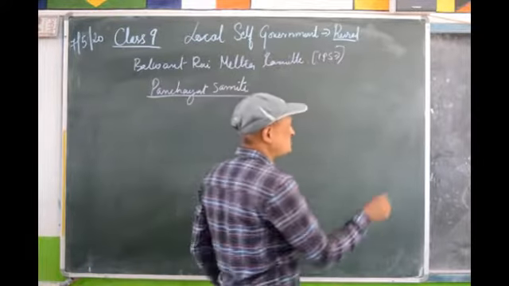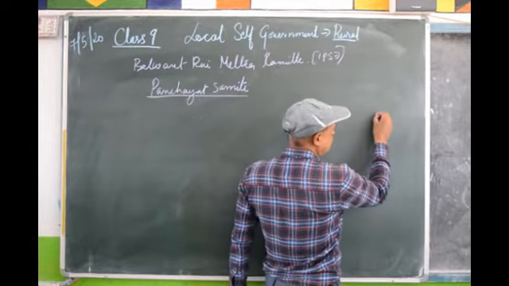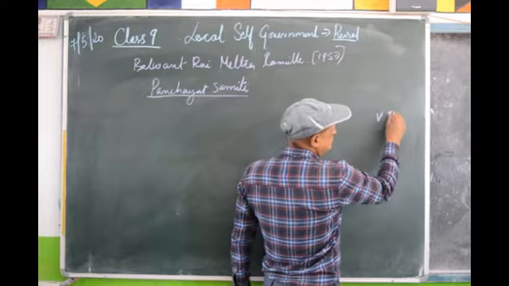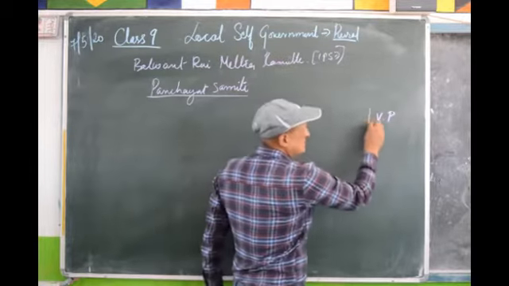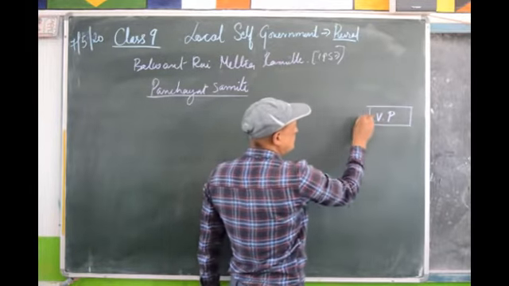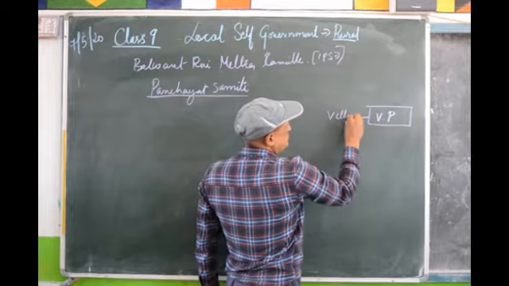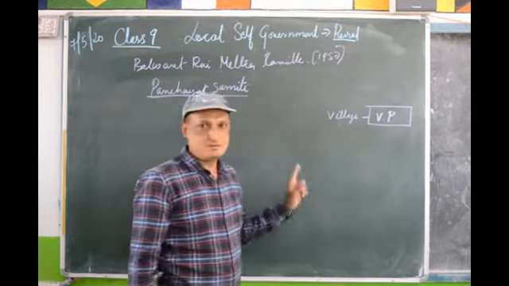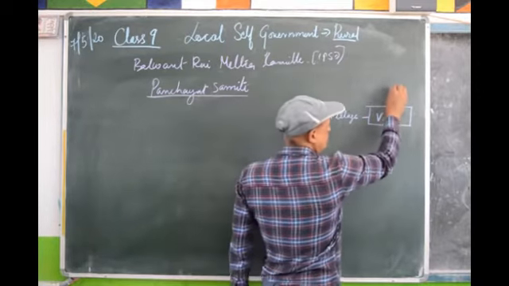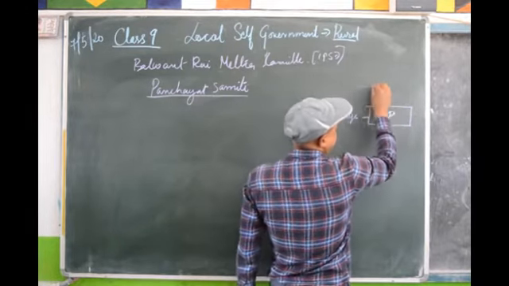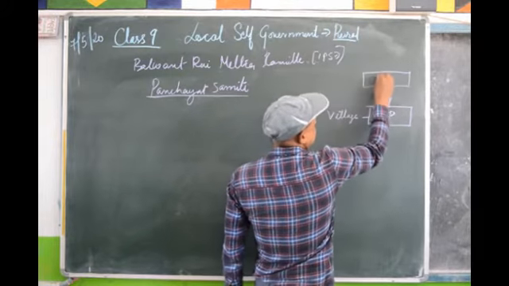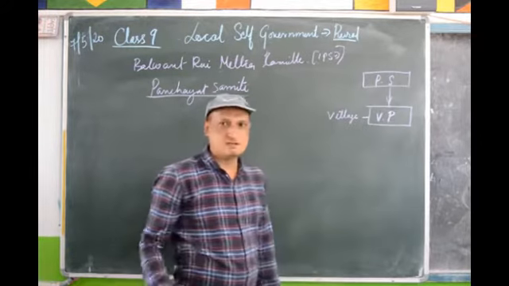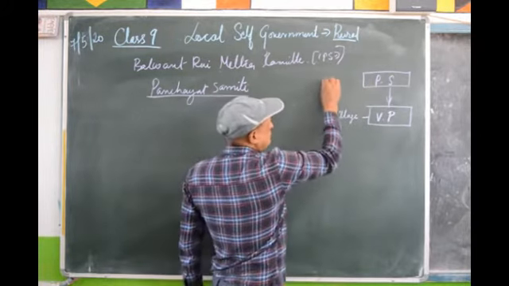Now if you see the structure, at the grassroots level, what do we have? The village panchayats. Okay? In the villages or the rural areas, we have the village panchayat. And above the village panchayat, we have the Panchayat Samiti. This is at the block level.